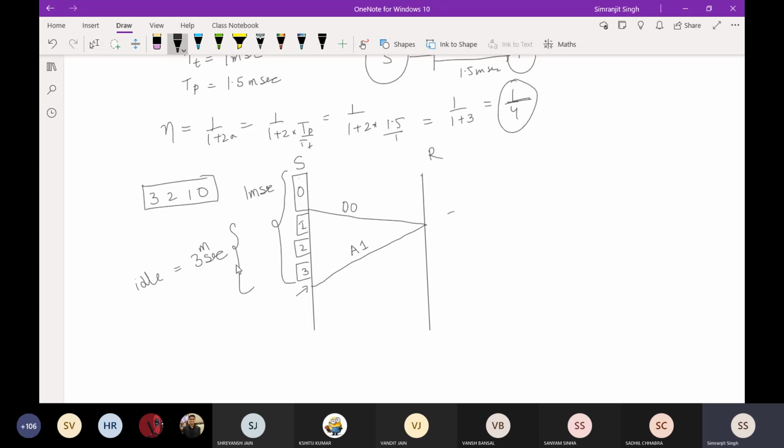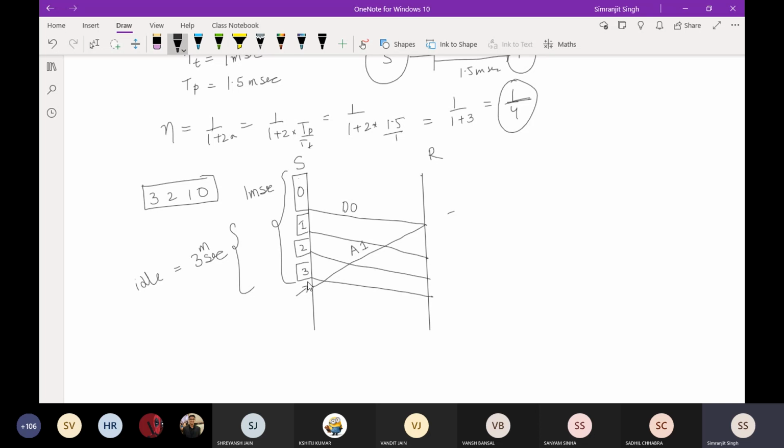Now see this, what is the window here? At this particular instance, these packets are in the process of transmission. They are all in the process of transmission, they have not yet been acknowledged. So 0 is sent here, 1 is sent here, 2 is sent here, and 3 is sent here.